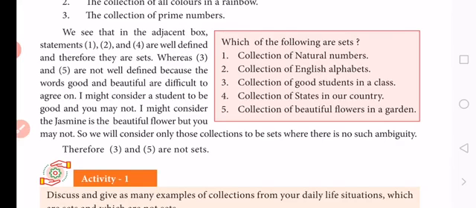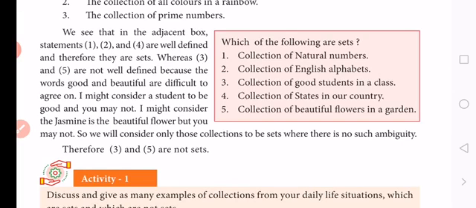So now you have to understand what a set is. If sentences are given, you find which of the following are sets and which are not sets. I think you find it very well. So this is the basic concept in set language.